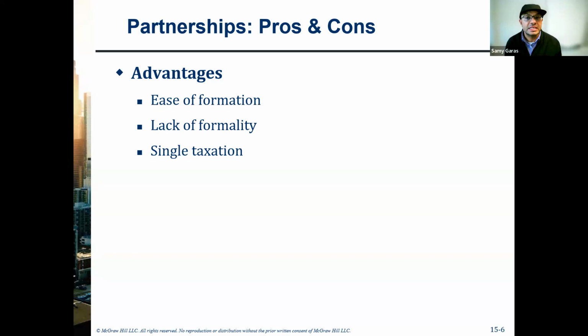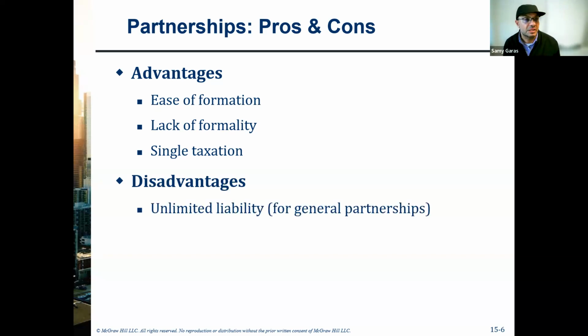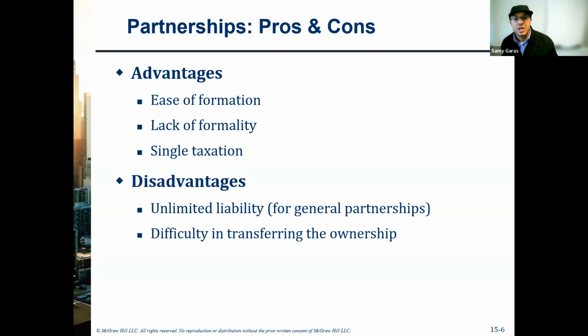The disadvantage of a partnership is unlimited liability, which means if the company fails to pay, the creditors can claim their money from the personal assets of the partners. Also, it's difficult for a partner to leave the company without the approval of the other partners. And mutual agency means every partner is a representative for the company, which means if a partner makes a wrong decision, the whole company is bound by that decision.